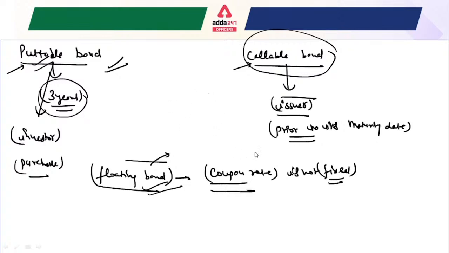So let me discuss one more time. First, that is important, like zero coupon bond. Another, that is callable bond, and another, that is important, putable bond.